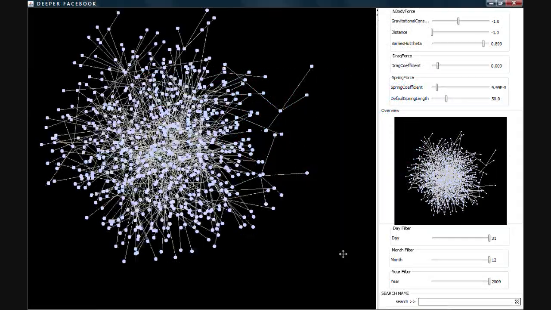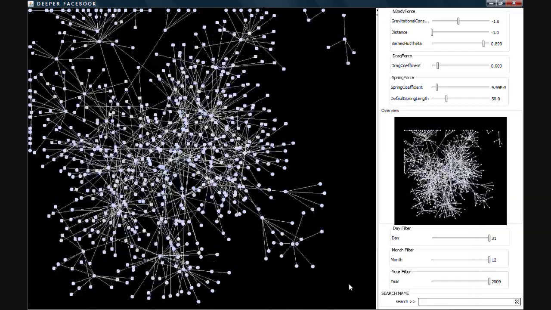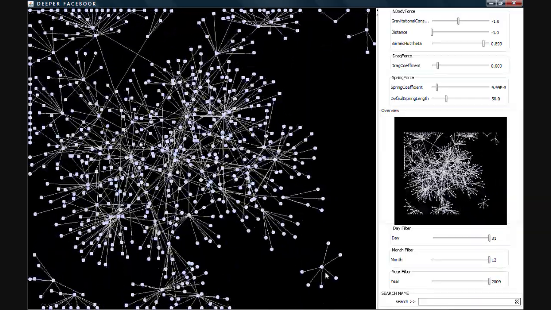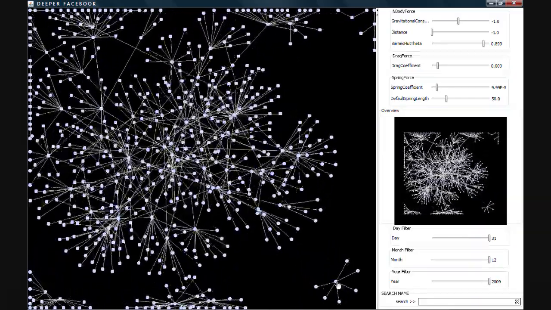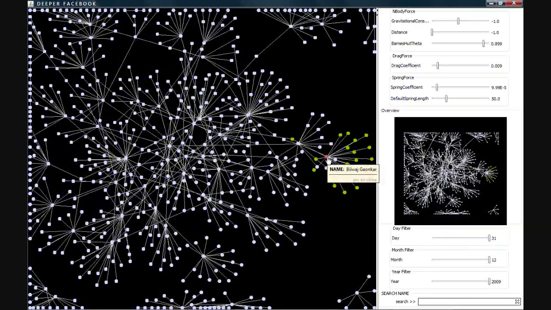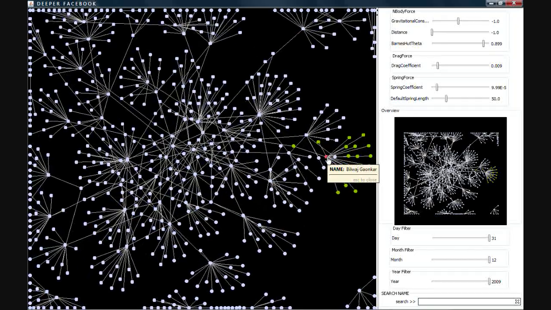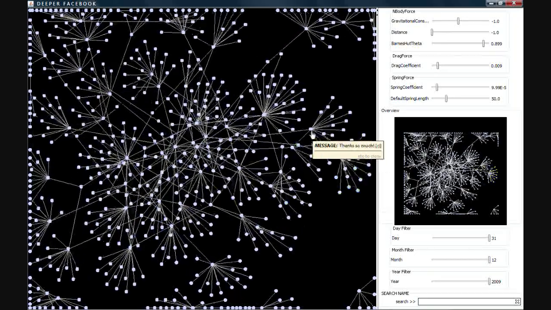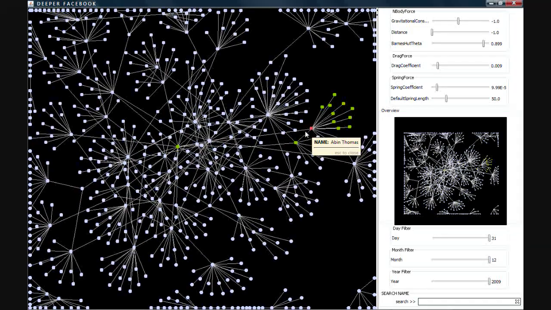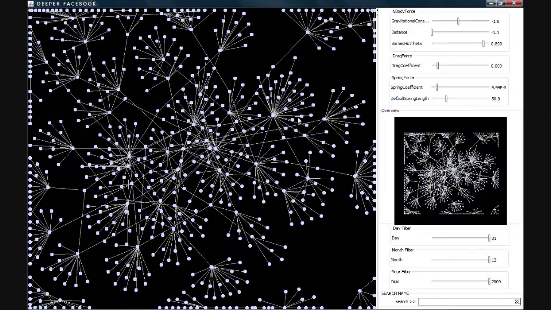This is the node link view of the Facebook wall posts that we have collected. The nodes in the graph represent the people. Two nodes are connected by an edge if the person has written a wall post on the other person's wall. On hovering on a node, we see how many people are connected to this person through a wall post. On hovering on an edge, we can see the message which connects the two individuals.